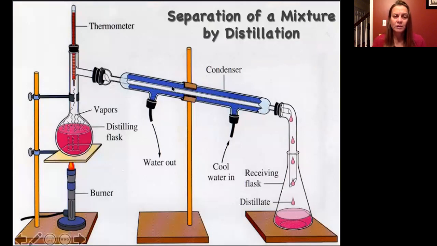It runs through this condenser, which has cold water running through it, and it condenses back down, and we're able to separate that out into this receiving flask. And so what we're relying on here are boiling points. So with paper chromatography, we're relying on polarity of molecules. With distillation, we're relying on different boiling points. These are both physical characteristics.